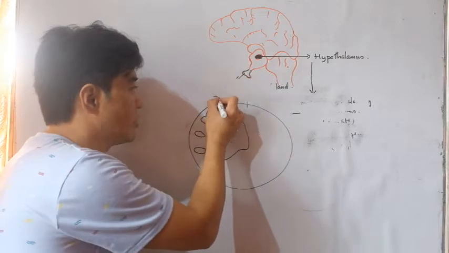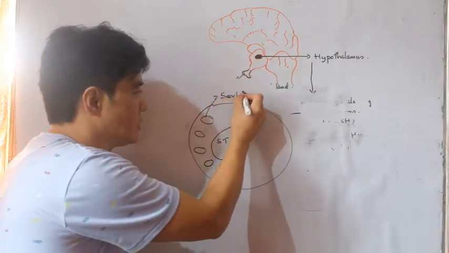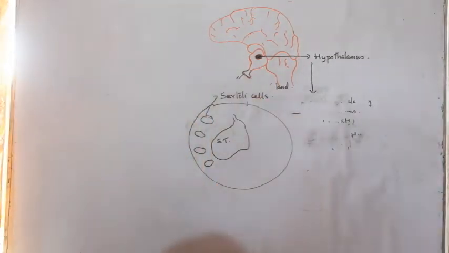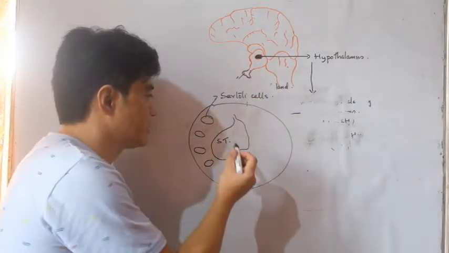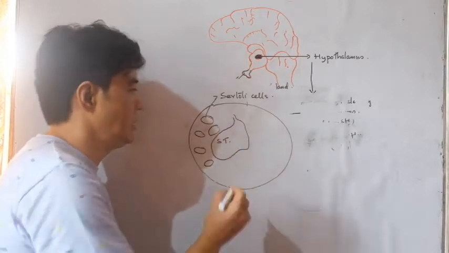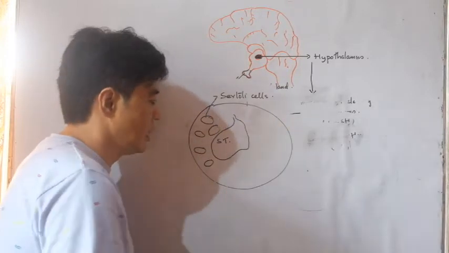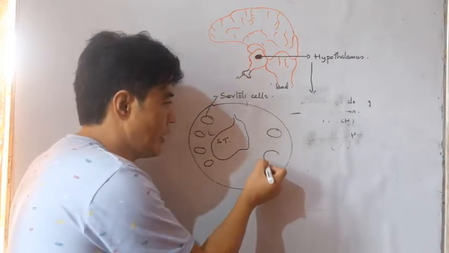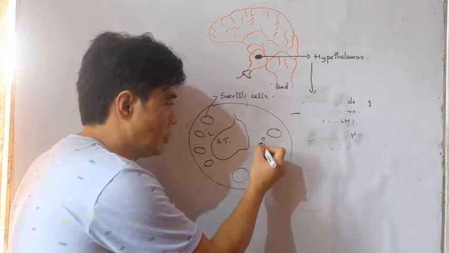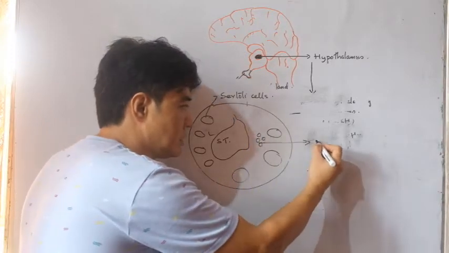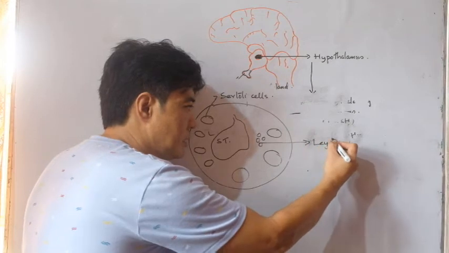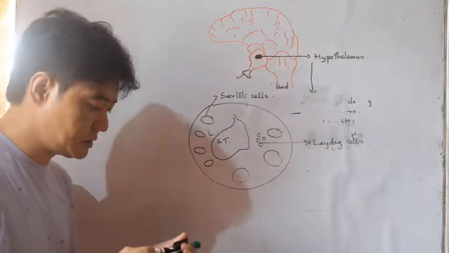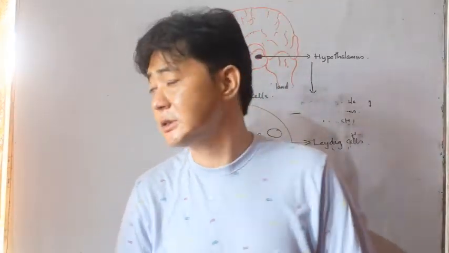This is Sertoli cells. In between the seminiferous tubules and Sertoli cells, the space in between is the interstitial cell space. In that space you will find another important cells, that is Leydig cells. These three are the important cells which is formed in the human testis.